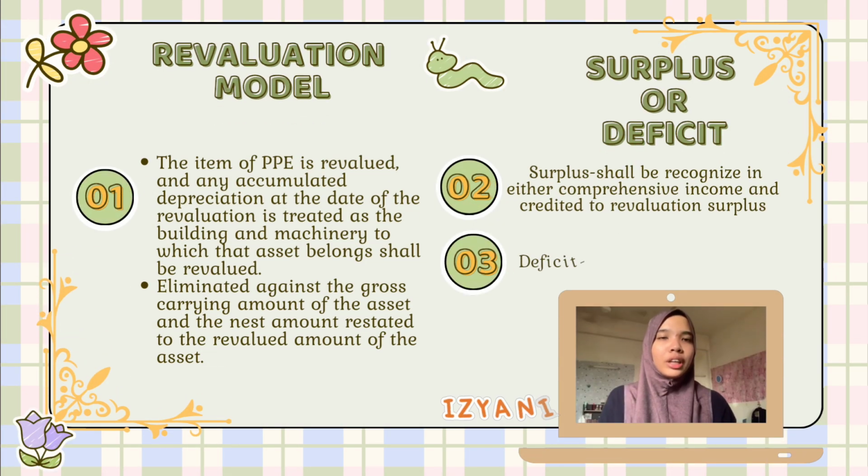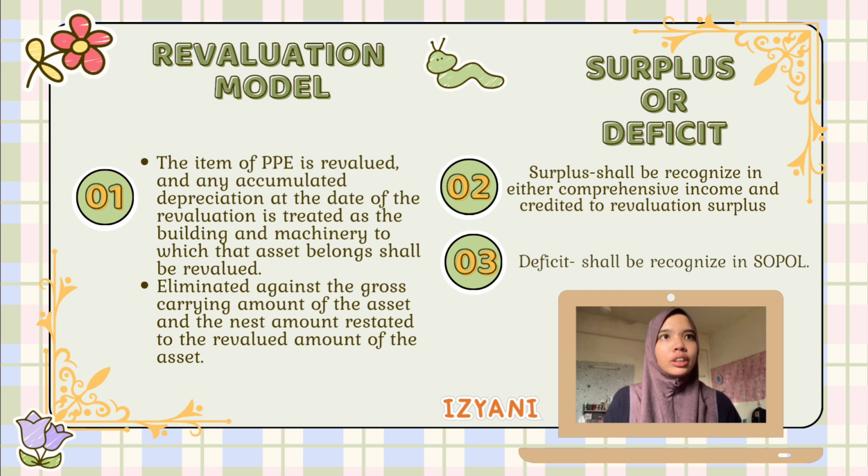For the revaluation model, when the item of PPE is revalued, any accumulated depreciation at the date of the revaluation is eliminated against the gross carrying amount of the asset and the net amount restated to the revalued amount of the asset. For surplus or deficit, a surplus shall be recognized in other comprehensive income and credited to revaluation surplus. A deficit shall be recognized in profit or loss.